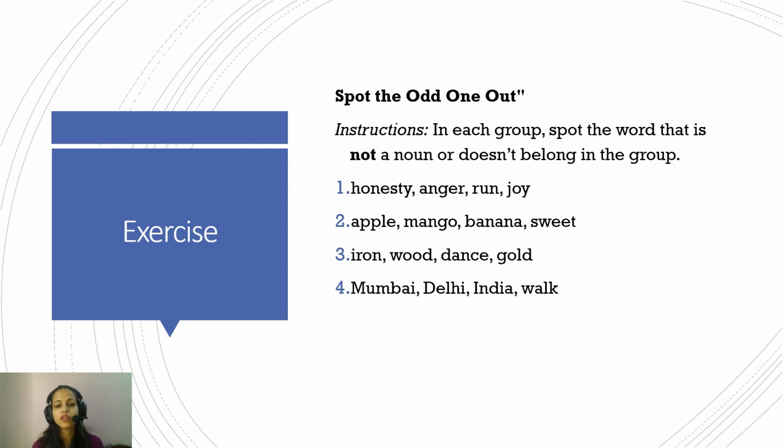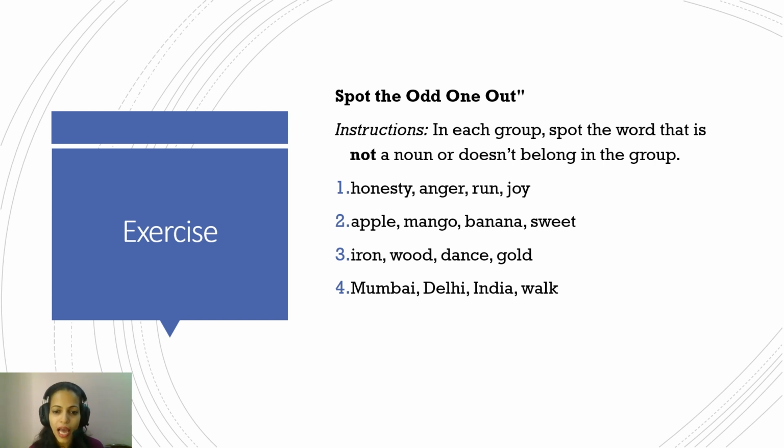Another exercise. You have to spot the one that does not belong to the rest. For example: honesty, anger, run, joy. So we see here honesty, anger, and joy are all abstract nouns, and the word run is not one of them. So run is the odd one out.